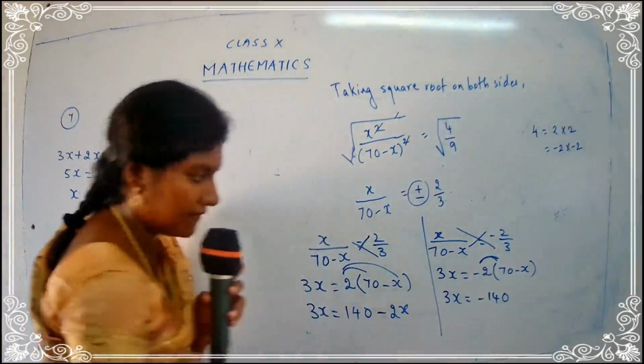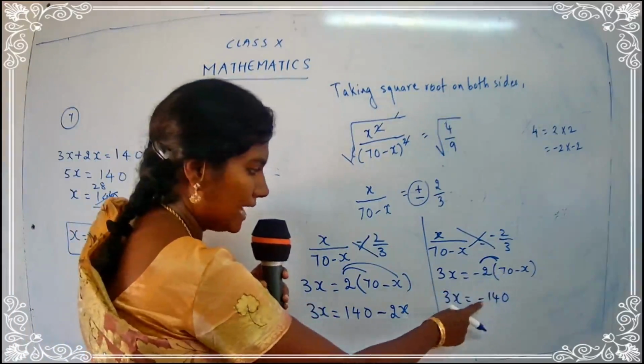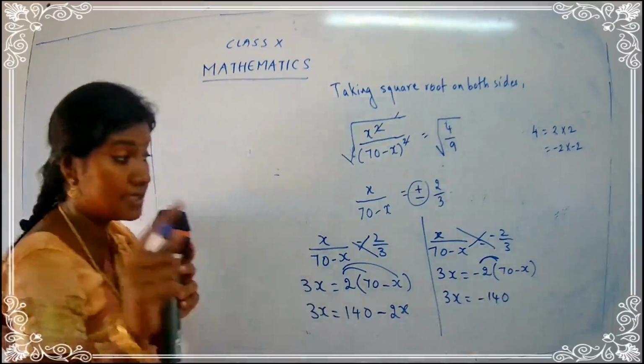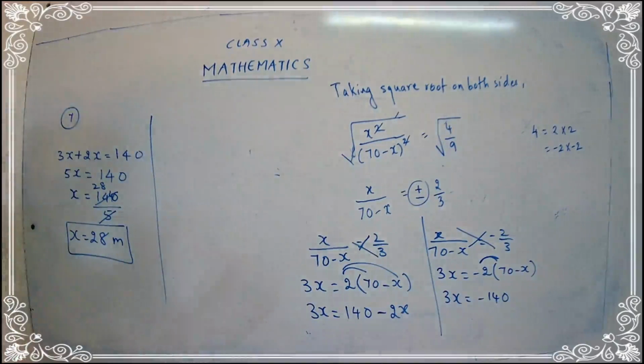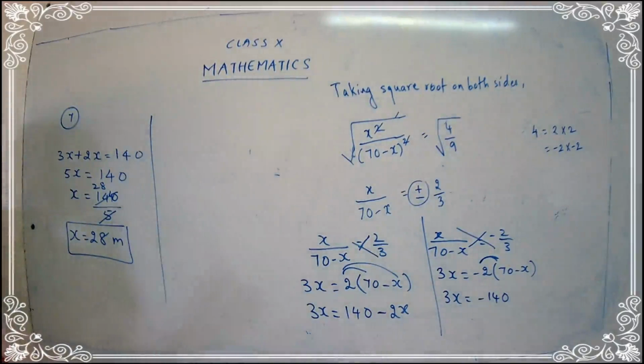Minus into plus minus. Okay. Minus minus plus. This is the place where you have to be very careful. If you make mistakes in sign, there will be a mistake in getting your answer. You will not be able to get your answer.